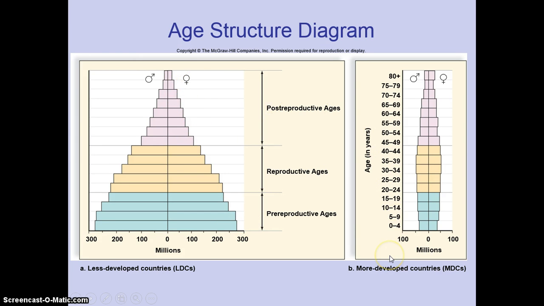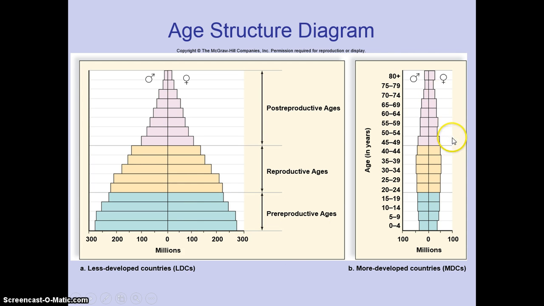You look at more developed countries, such as the United States, we don't see that pattern at all. In fact, we see a lower number of younger children, and then we have the reproductive years and about the same number. So we're starting to see this level off to where we have almost no growth overall. This is called zero population growth, which means that you would only replace your life. So if you have one life, you're not going to have 4 children. You're only going to have 1 child to replace you. So a couple would only have 2 children max to get overall population growth of 0.